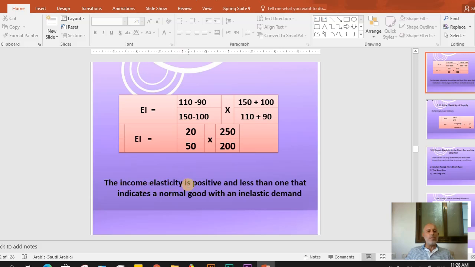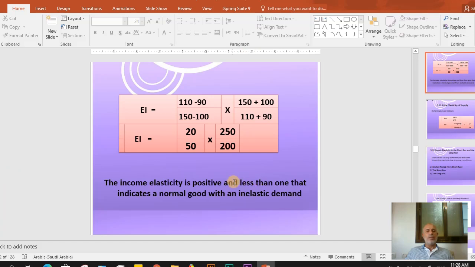So income elasticity is positive here in this case, and less than 1 that indicate a normal good with an inelastic demand.